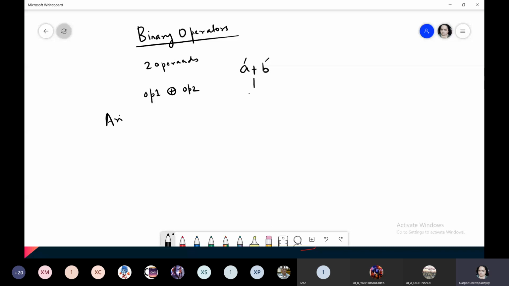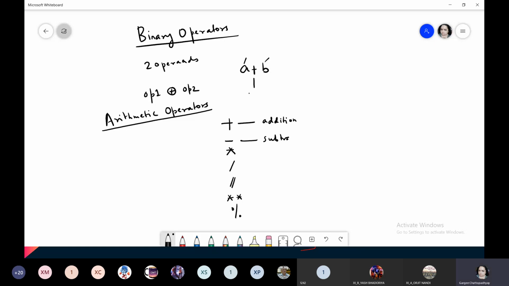Now what are arithmetic operators? All operators which you see: addition, subtraction, multiplication, division, floor division, raised to the power, that is exponent, modulus, that is remainder. This is for addition, subtraction. Please write these down.